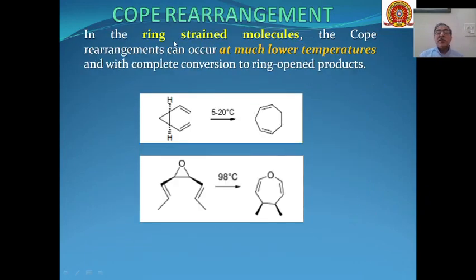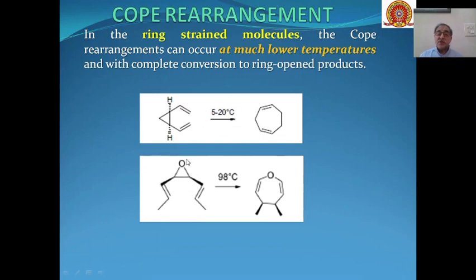Then, as I have told you, ring strained molecules also undergo Cope rearrangement, and the reaction takes place at much lower temperature in comparison to those molecules where there is no ring strain. So you can see over here this is a cyclopropane ring, and this undergoes Cope rearrangement only at 5 to 20 degrees centigrade.